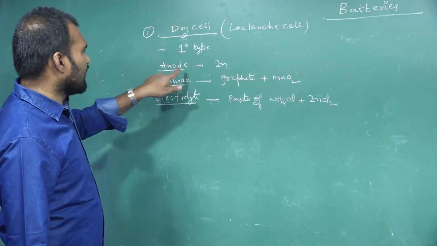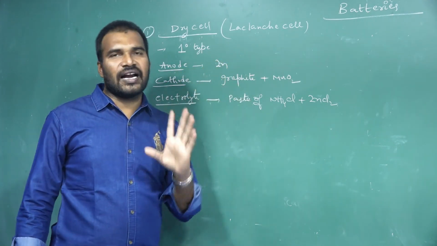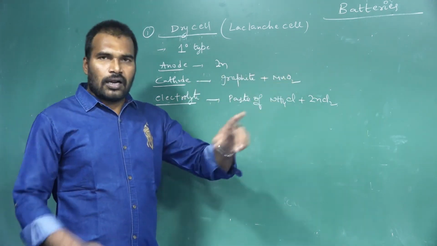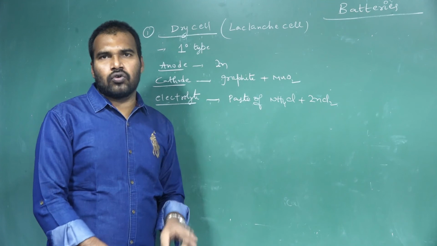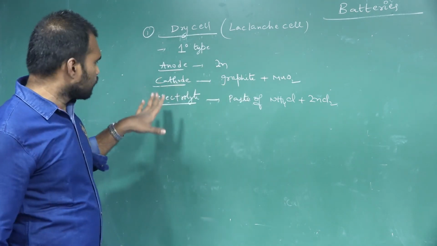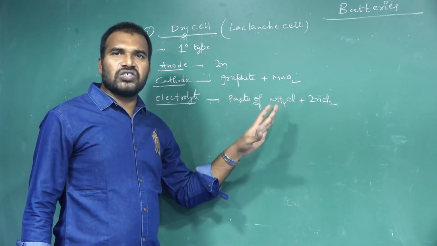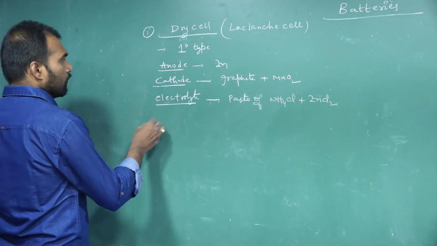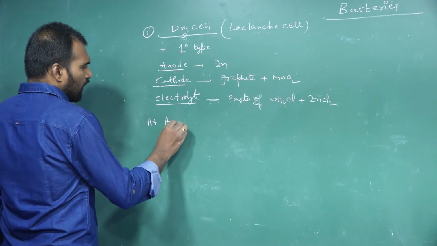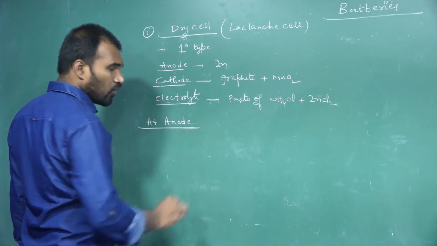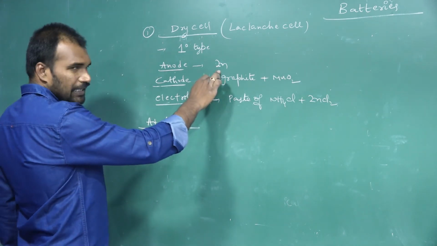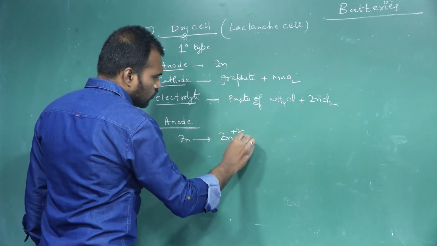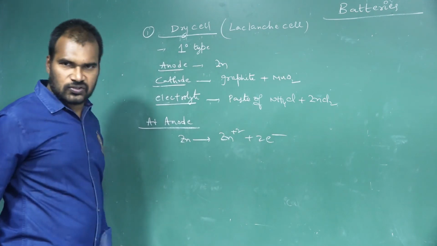Okay, so what is the anode in a Leclanche cell? The zinc container is directly acting as what? Anode. And graphite surrounded by MnO2 is used as what? Cathode. And the electrolyte is a paste of ammonium chloride and zinc chloride. So what will happen? At anode, I told you, always oxidation takes place. So zinc will undergo oxidation. Zinc becomes what? Zn2+ plus 2 electrons.